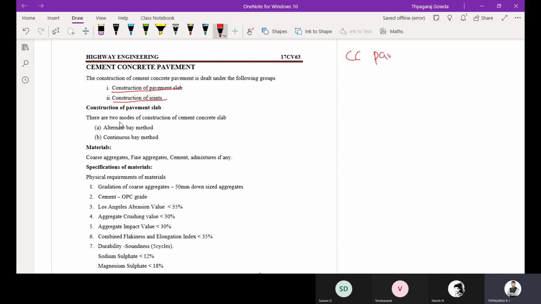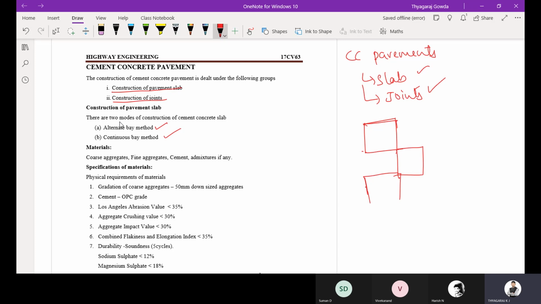So CC pavement construction consists of two steps. One is slab construction and another one is joints construction. One is slab, another one is joints. Then this slab is constructed by the alternate bay method or the continuous bay method. So alternate bay method, this is the CC pavement we are going to construct.